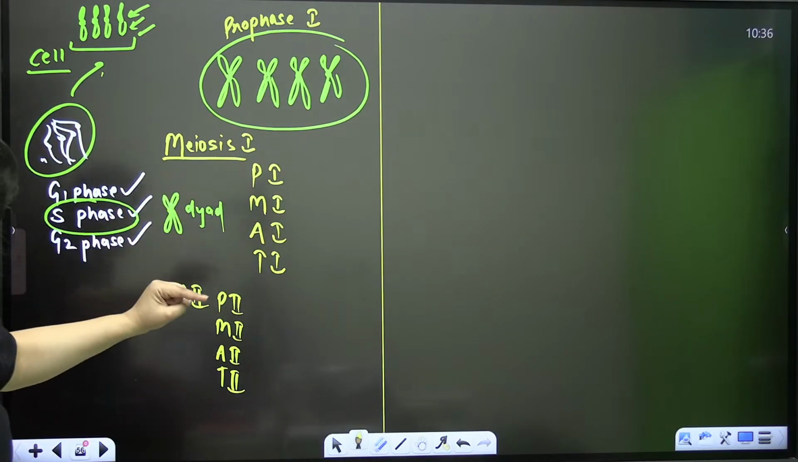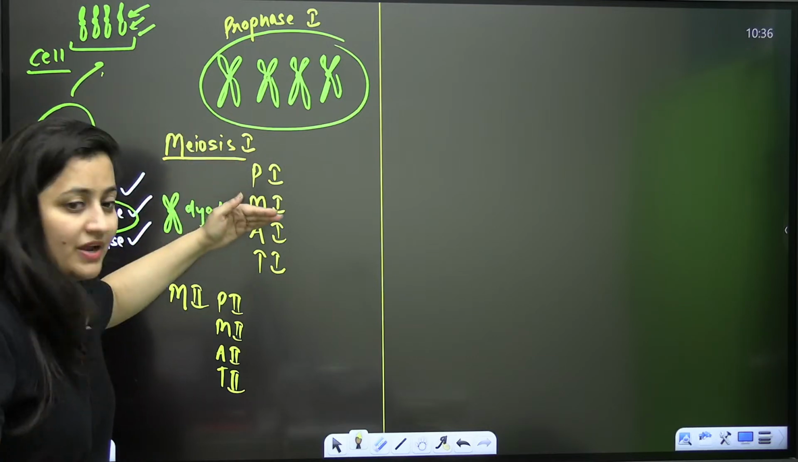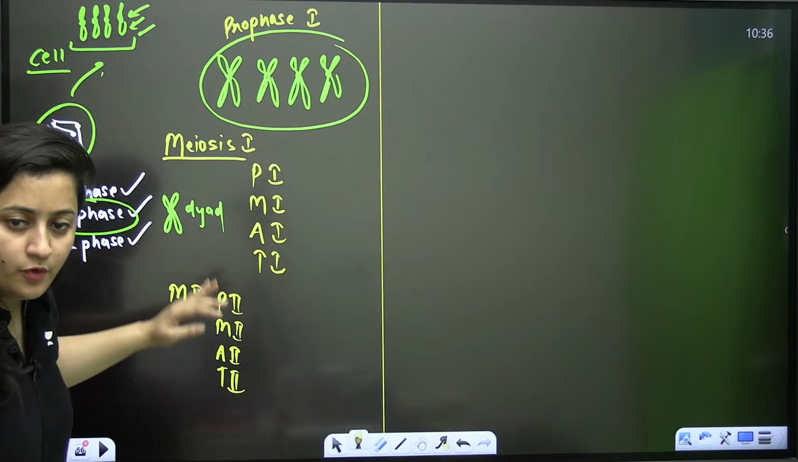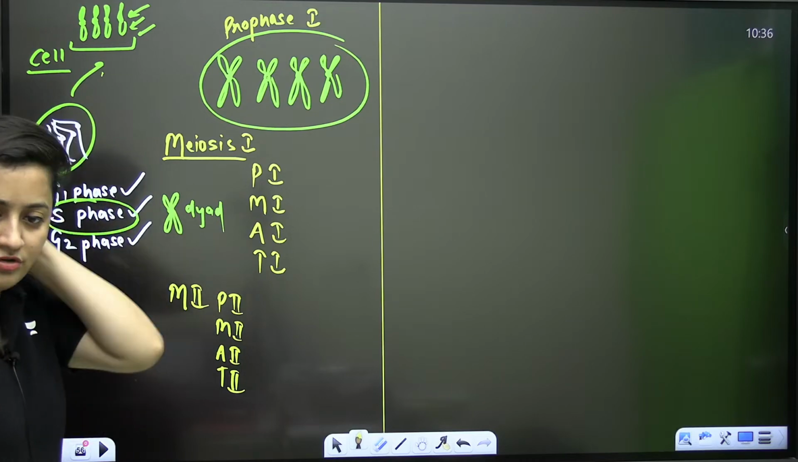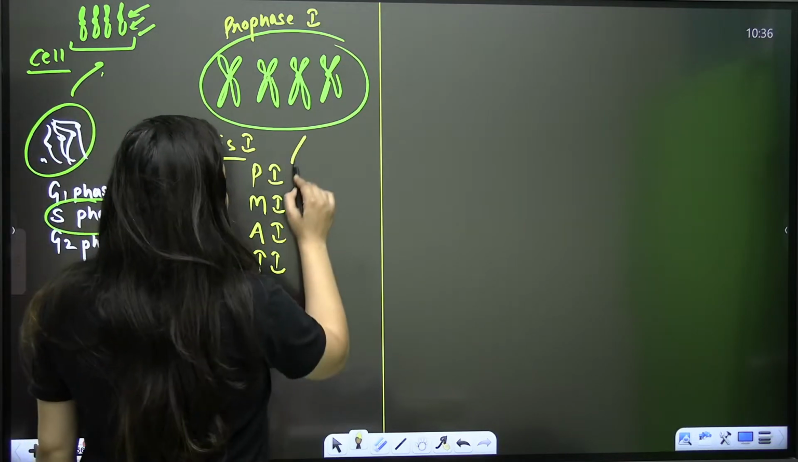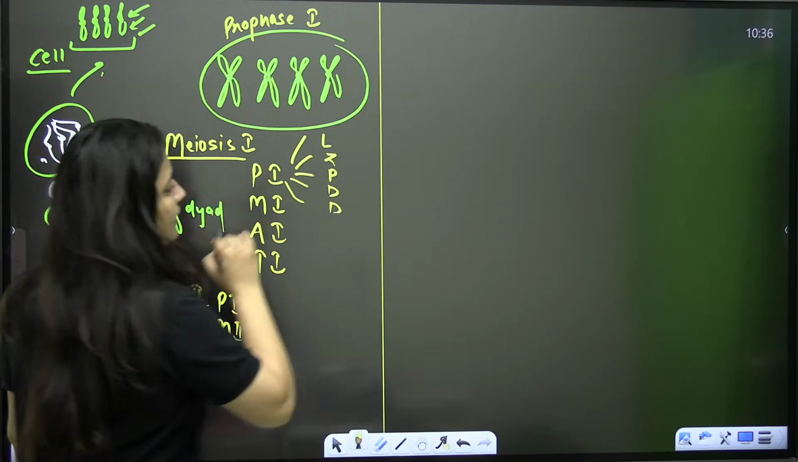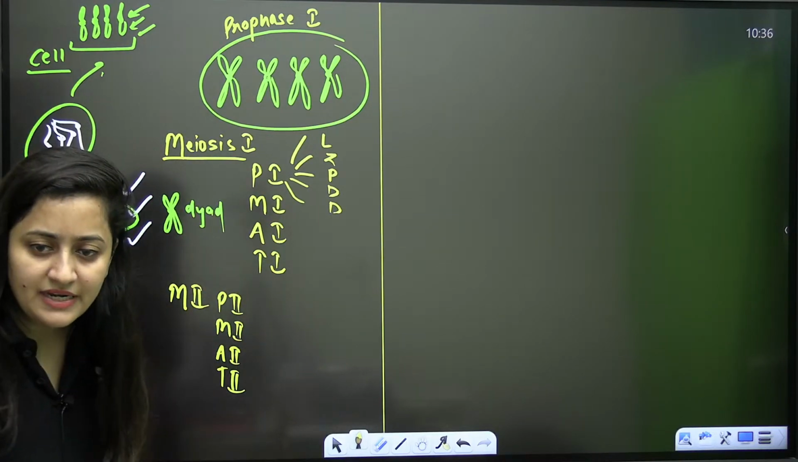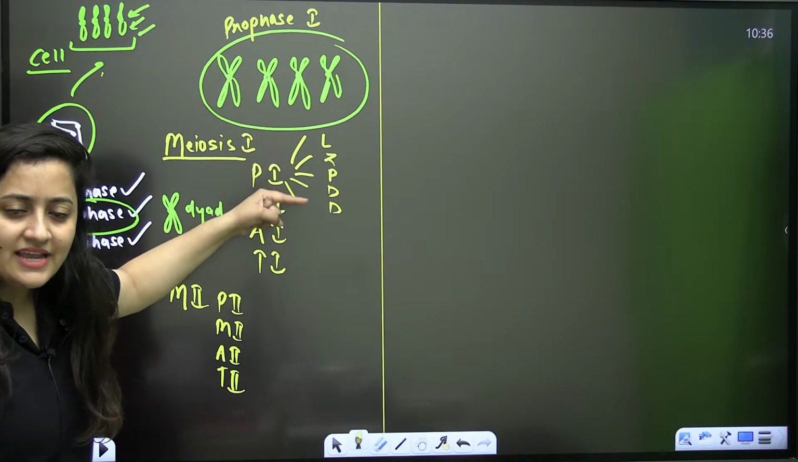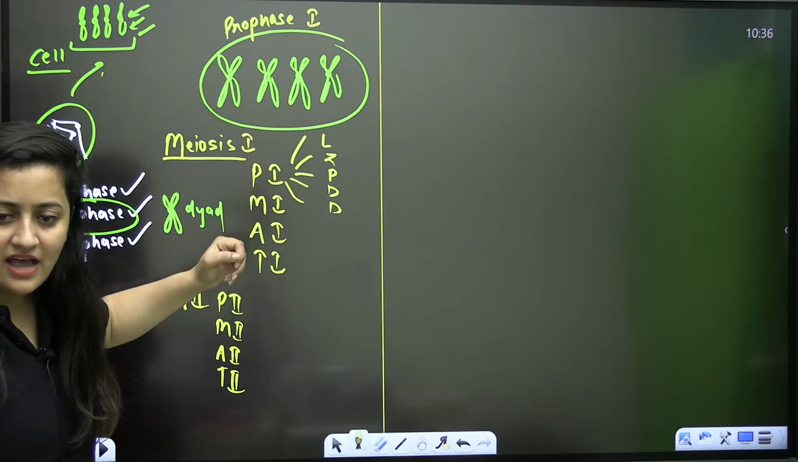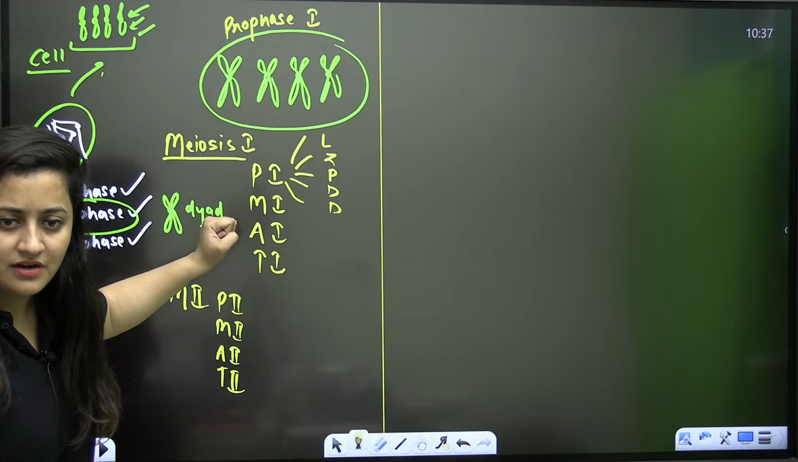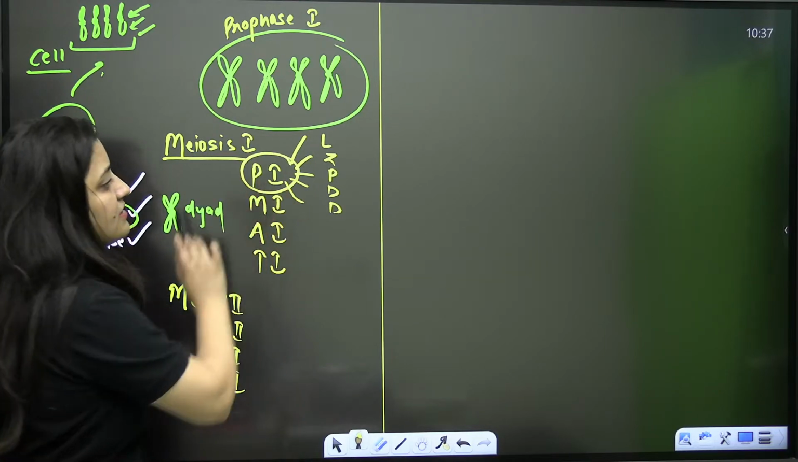So meiosis 1 and meiosis 2 are there: prophase 1, metaphase 1, anaphase 1, telophase 1, then prophase 2, metaphase 2, anaphase 2, telophase 2. In prophase 1, you know what we have here? It's LZPDD: leptotene, zygotene, pachytene, diplotene, diakinesis. That's what we have here. We have 5 substages in prophase 1.